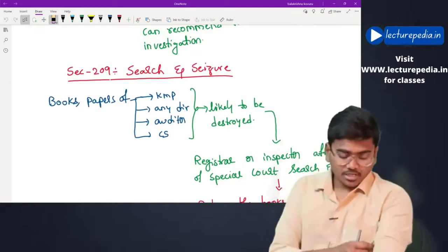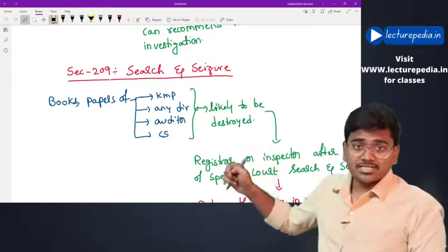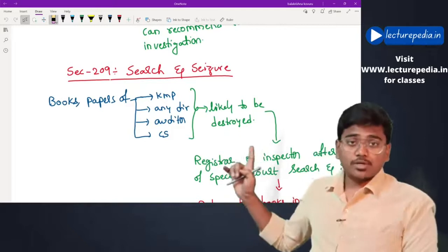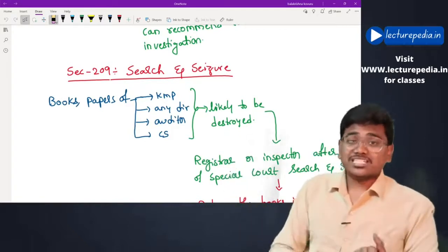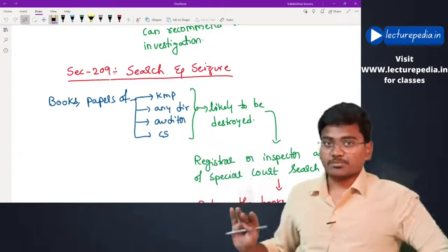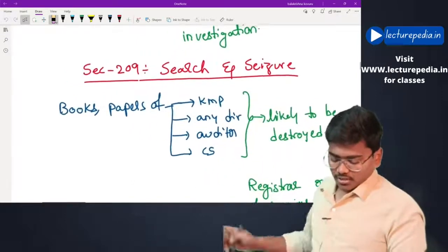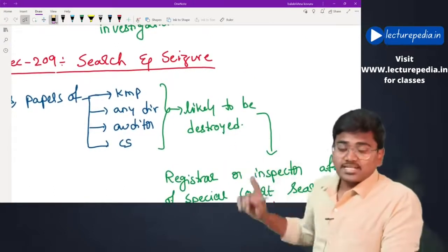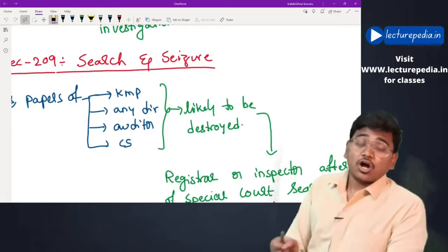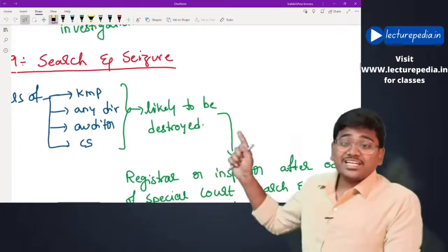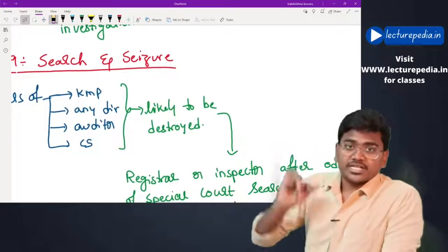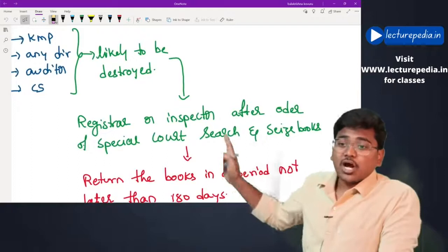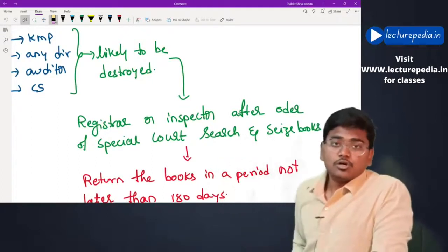Let us see. See, this search and seizure under section 209 is during inspection and inquiry. Okay, section number 209 is relevant only for inspection and inquiry, but not for investigation. Now, books, papers of who? Key managerial personnel or any director or auditor or company secretary of the company are likely to be destroyed, falsified, mutilated. In that case, the registrar or inspector, after order of the special court, can search and seize the books of the company.